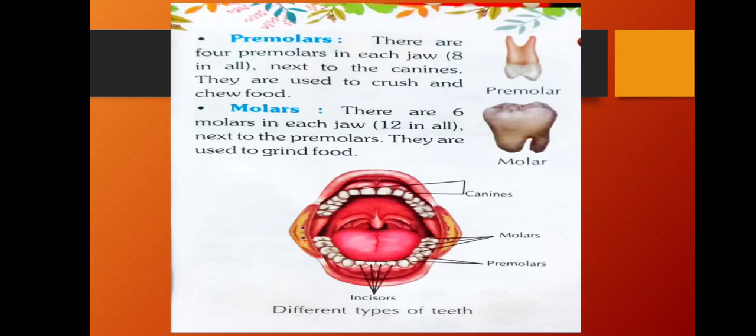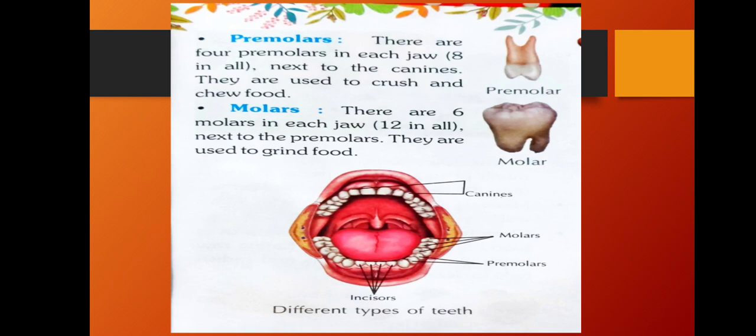Next is premolars. There are 4 premolars in each jaw, which means 8 in all, 4 in the upper jaw and 4 in the lower jaw, next to the canines. They are used to crush and chew food. Molars are next. There are 6 molars in each jaw, 12 in all, next to the premolars. They are used to grind food.